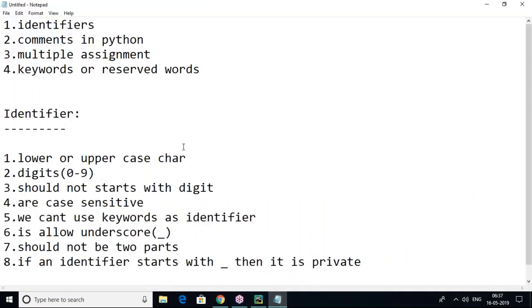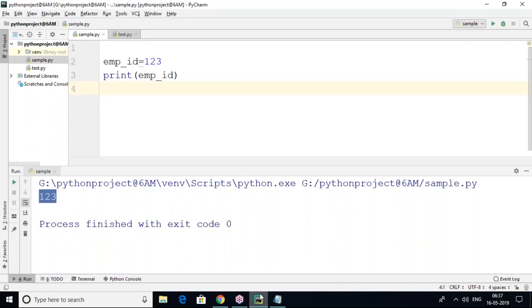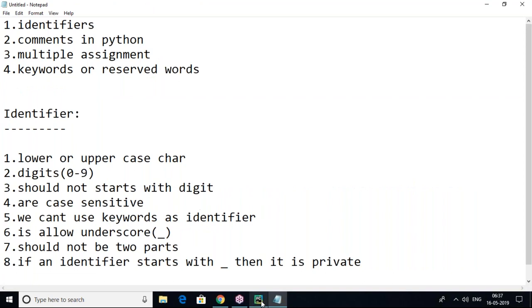Lowercase and uppercase characters are both allowed, but strongly recommended is lowercase. Why? Because when we use uppercase in a variable declaration, then while accessing it you must again use caps lock, and sometimes you miss it. That's not recommended, so it is better to always use lowercase only. These are the identifier rules and regulations. Identifier is a name. Any name in Python is called an identifier, either a variable name, function name, class name, or any other name.